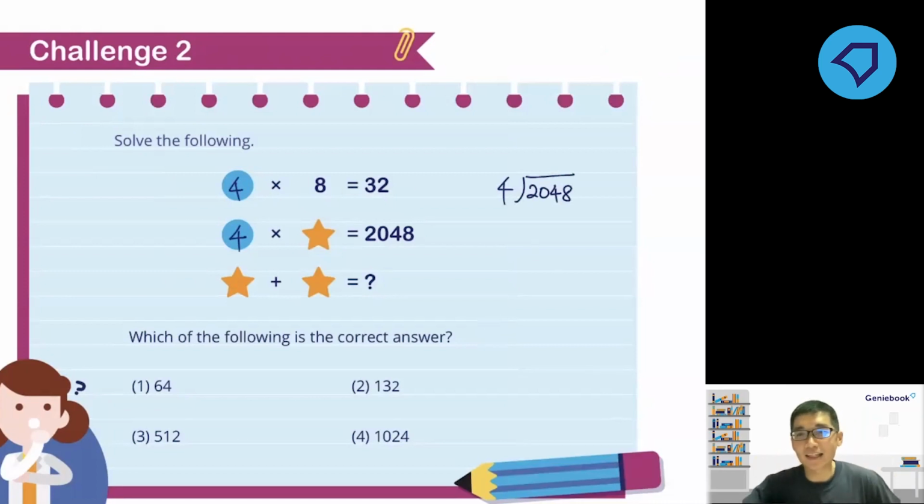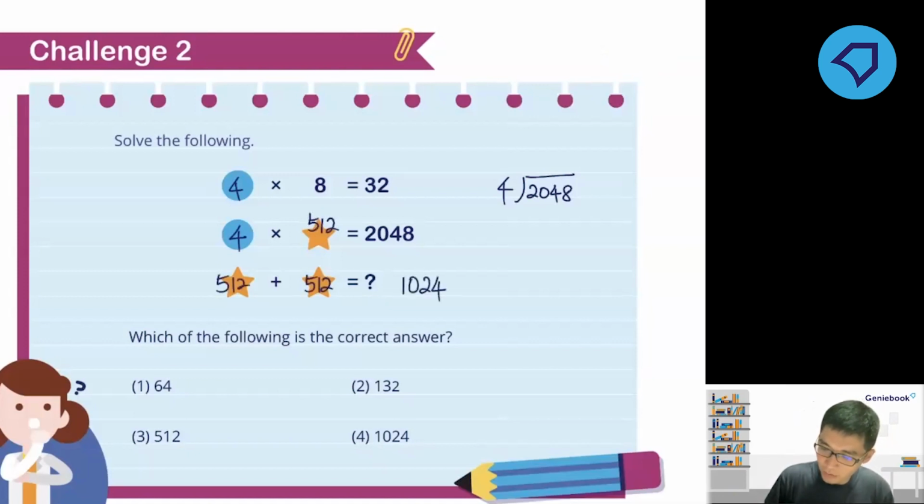Okay, last 9 seconds. Whoever still wants to grab this 20 bubbles. All right. Last chance. 3, 2, 1, and time is up. Okay, so good job for those who got your 20 bubbles. All right, so if you work out your division, you should get the star as 512. Therefore 512 plus 512 is 1024. So the answer is number 4.